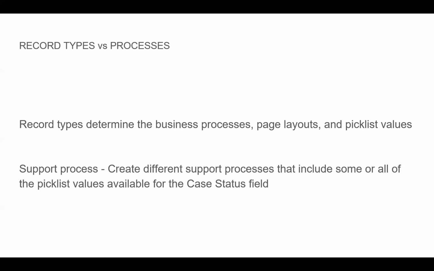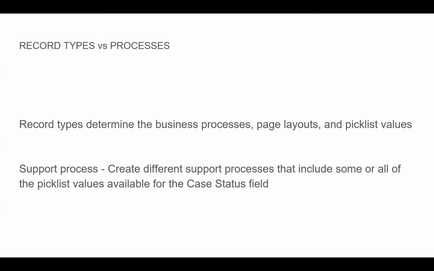And the next one is support processes. In Salesforce, we have multiple business processes, like the sales process, support process, lead process, and solution process. The object we use inside the process is different in each process. In the support process, we are using the case object because this is Service Cloud.